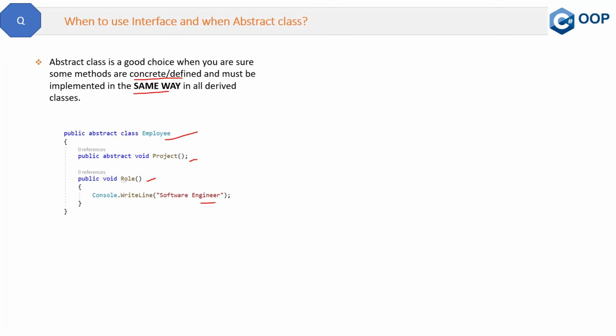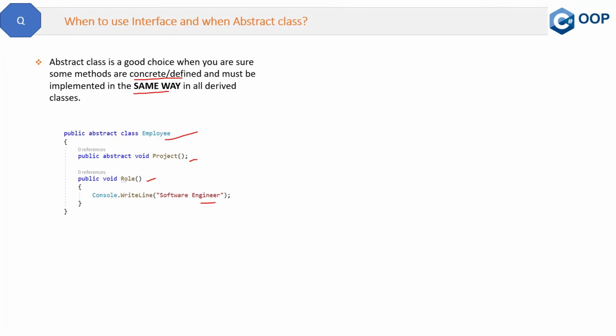He might be a software engineer, software tester, or accountant. So his role is defined and concrete, and that's why it is present in the method body. So in such scenarios where some methods are defined or concrete in the base classes, we need an abstract class. This is the use of the abstract class.